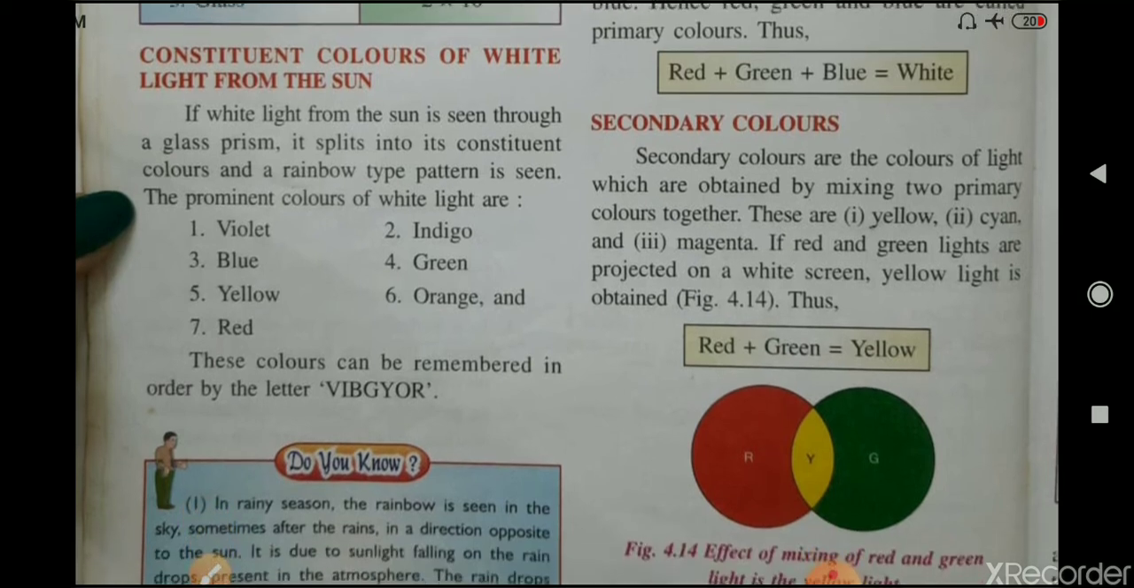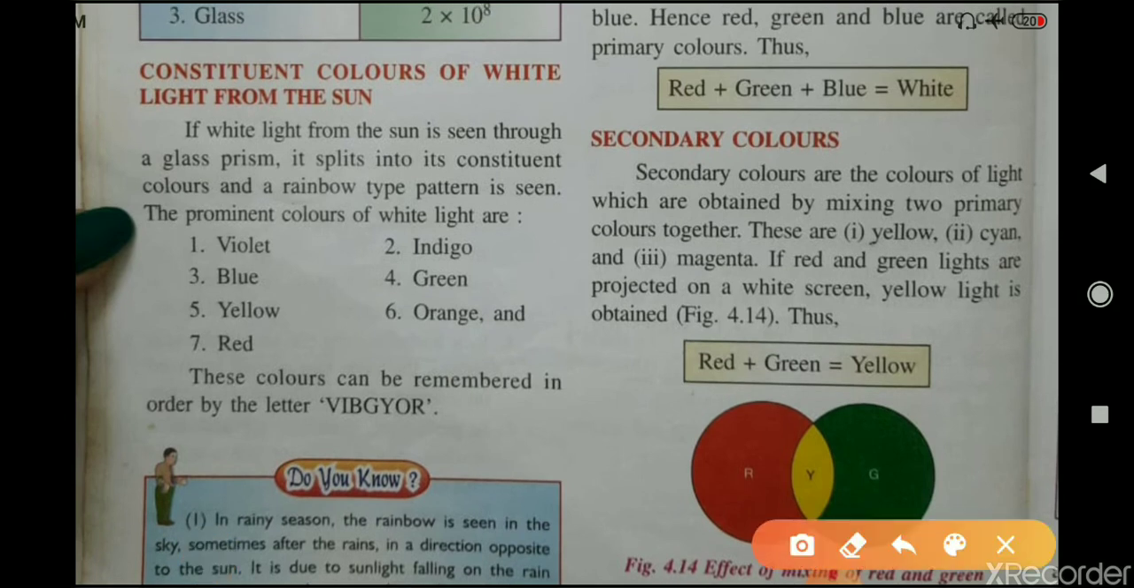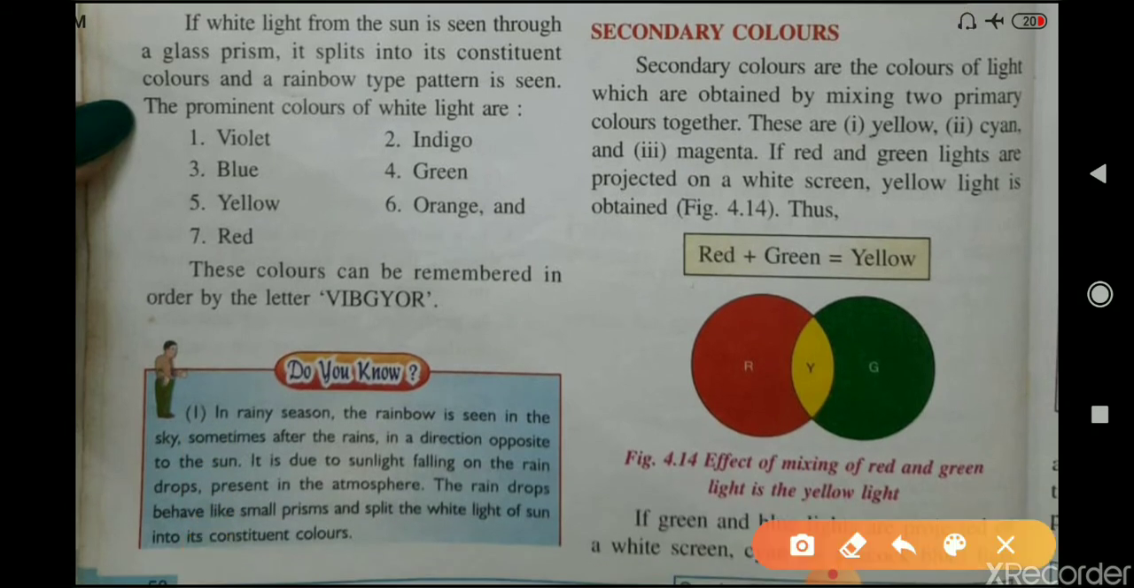Means when any two primary colors out of these three primary colors, red, green and blue, are mixed together, we can obtain secondary colors. These are yellow, cyan, magenta. Means you can see, when red and green lights are projected on a white screen, yellow light is obtained. Red plus green gives yellow light.